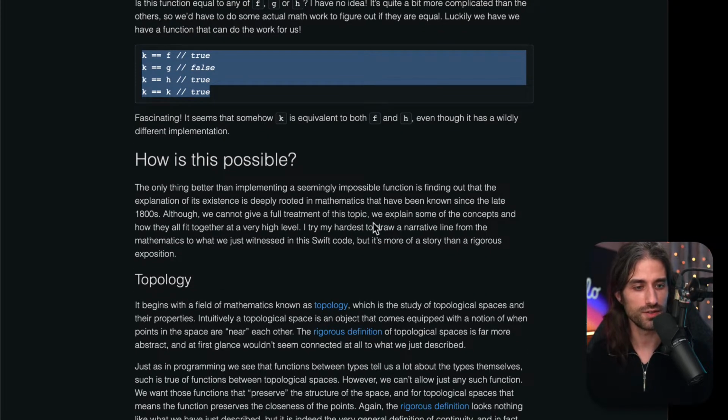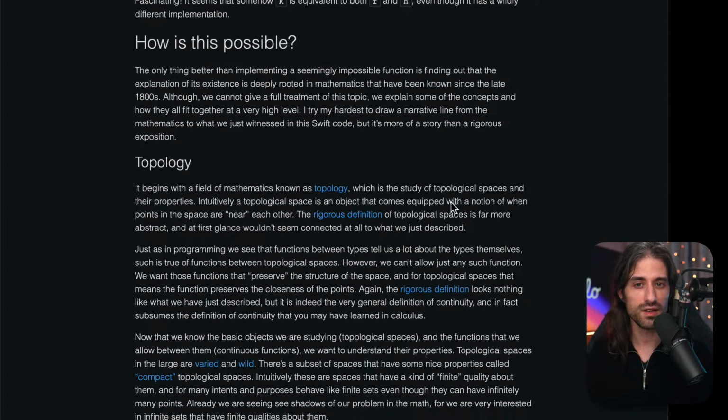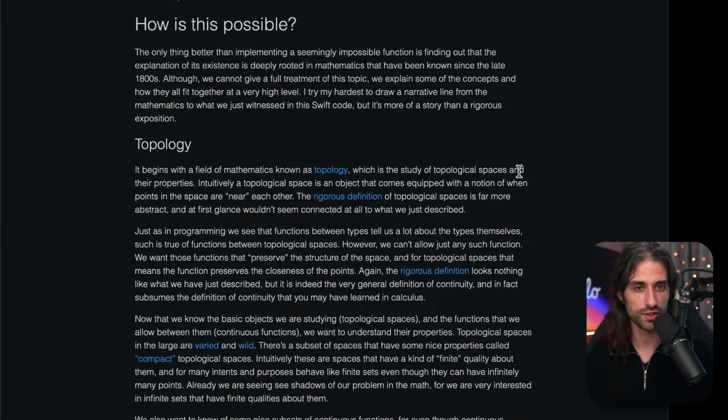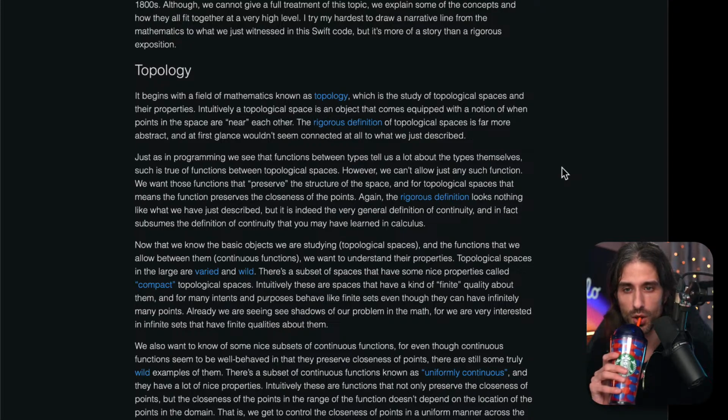How is this possible? Now we get to the actual explanation behind the magic trick. The only thing better than implementing a seemingly impossible function is finding out that the explanation of its existence is deeply rooted in mathematics that have been known since the late 19th century. Although we cannot give a full treatment of this topic, we explain some of the concepts and how they all fit together at a very high level. I try my hardest to draw a narrative line from the mathematics to what we just witnessed in this Swift code. But it's more of a story than a rigorous exposition.